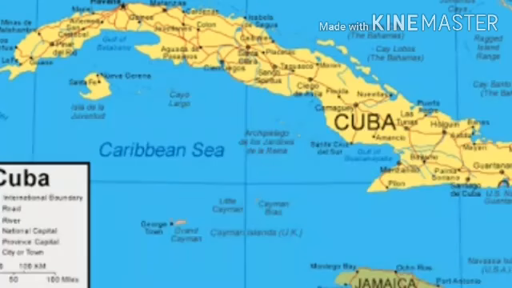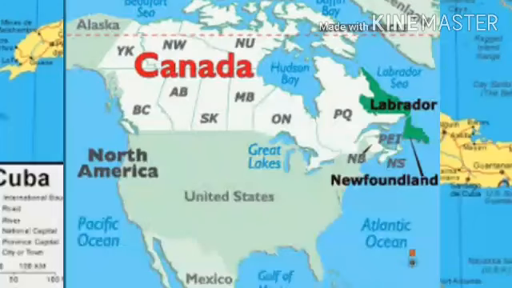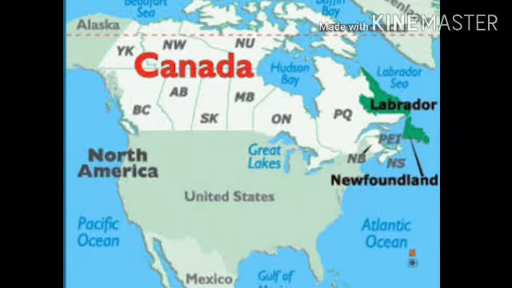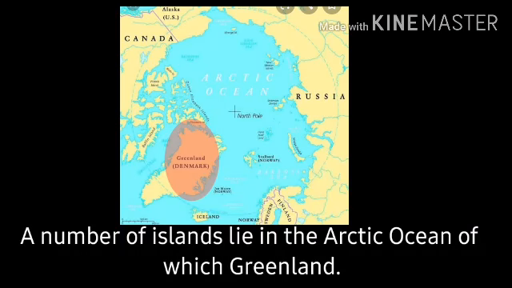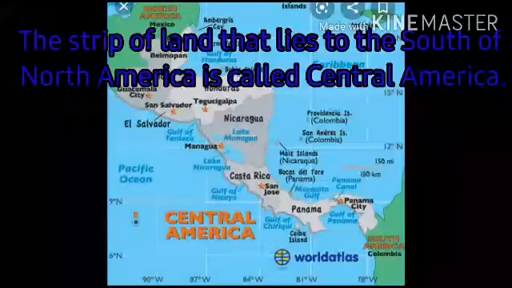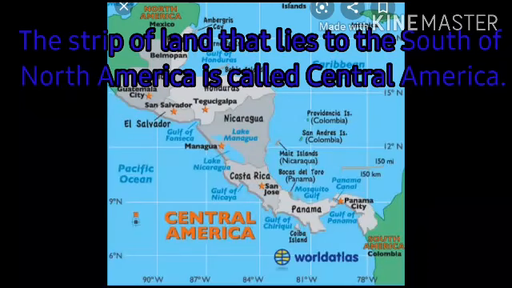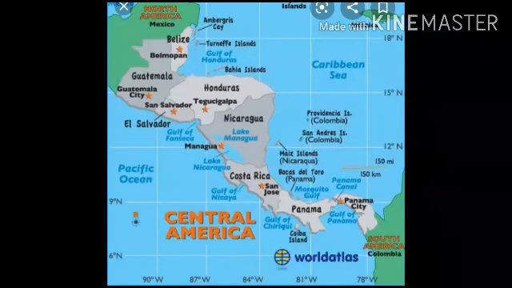The West Indies and Cuba Island are found in the Caribbean Sea. Newfoundland is found to the east of Canada. A number of islands lie in the Arctic Ocean, of which Greenland is one. The strip of land that lies to the south of North America is called Central America. So students, you have seen the information about the physical setting.